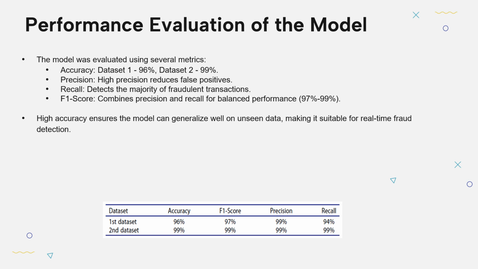The high F1 score shows that the decision tree was effective across both the datasets. If we see the figure which I have shown over here, the evaluation metrics for both the datasets, you can see the model consistently performs well across accuracy, precision, recall, and F1 score, with dataset 1 yielding slightly better results due to its large data size and more varied transaction data. This suggests that the decision tree model is highly reliable for fraud detection across different types of transaction data.